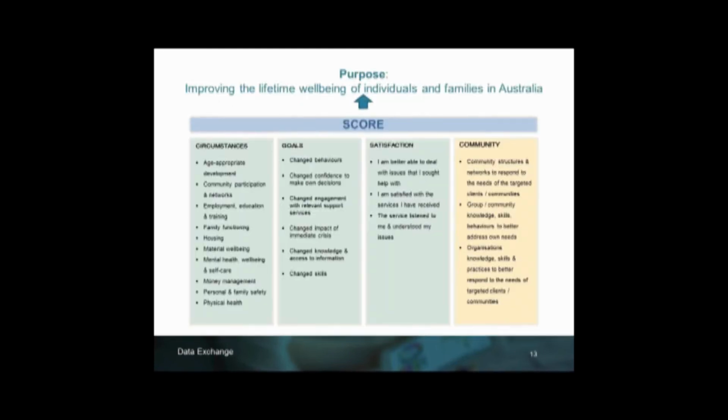As mentioned at our previous slide, SCORE has 4 domains that can be selected. We have circumstances, goals and satisfaction for individual clients, and then the community score for the larger client group, such as a Harmony Day or a community event barbecue, where it's impractical to collect score on every person attending. Each of the score groups targets a specific area and has a separate set of domains within it relating to possible client outcomes. And you can see those there under the headings of circumstances, goals, satisfaction and community,